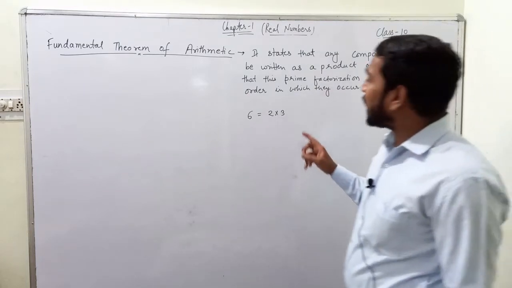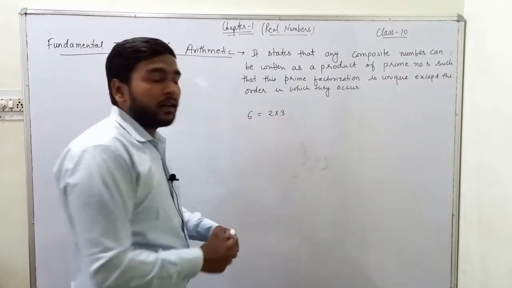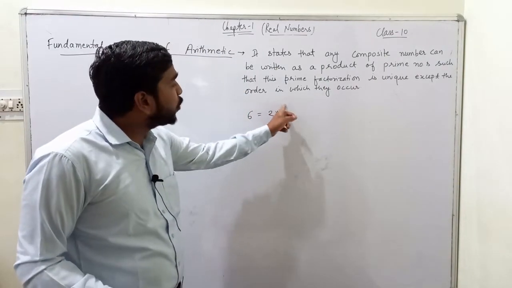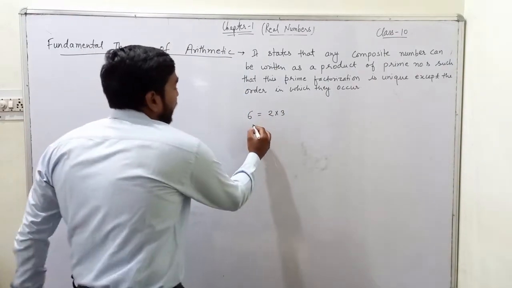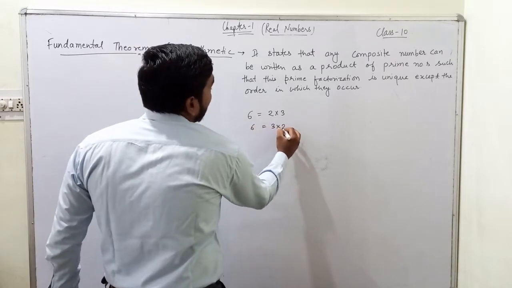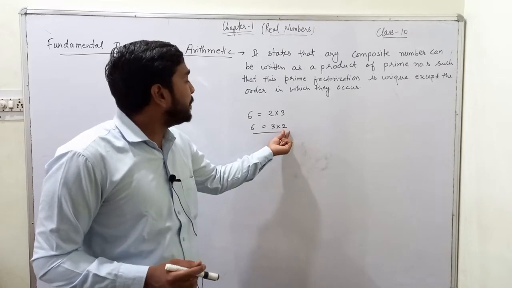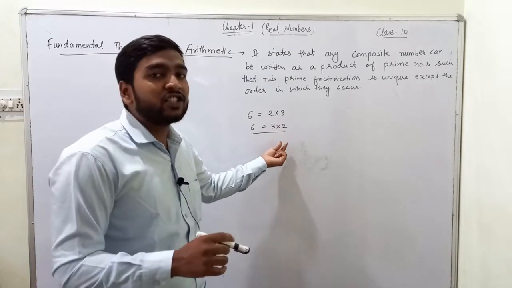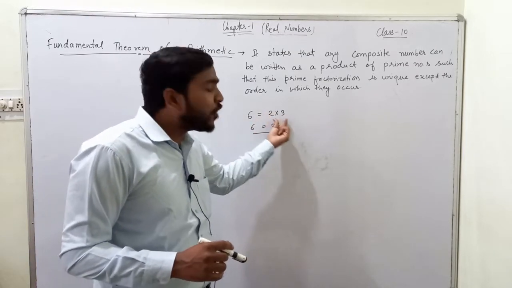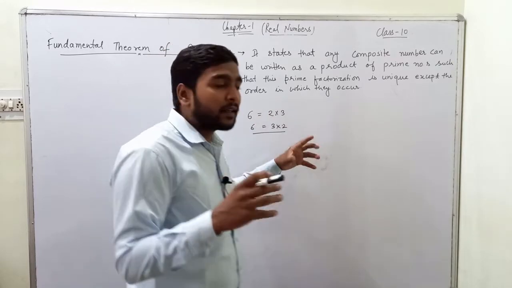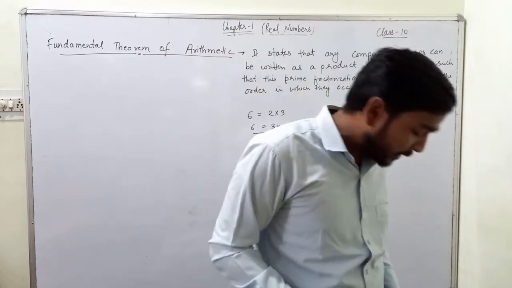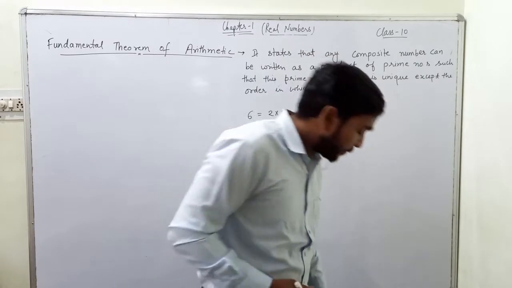It means that I can replace the places of 2 and 3 here. I can also write 3 into 2 equals 6. So the order in which the prime numbers occur can change, but the set of prime numbers that compose the composite number cannot change.